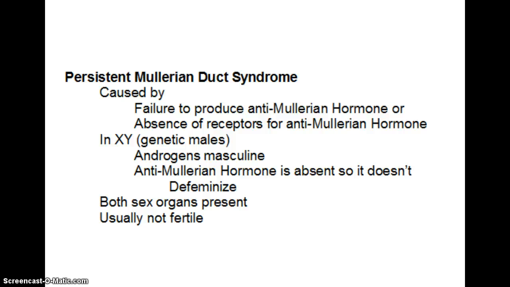So what happens is you end up with a person with both sex organs present. What this results in is that the person is usually not fertile.